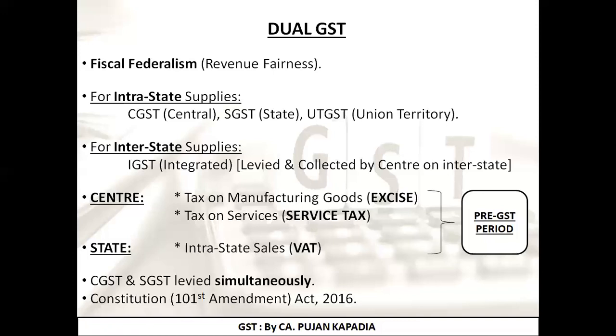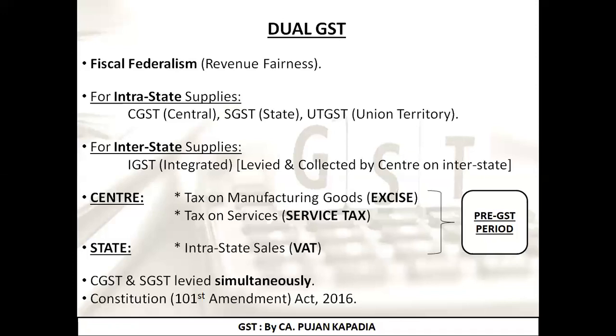In short, whenever I have converted all these particular taxes into one name, that is GST, I do not know how much amount should go to the center and how much amount should go to the state. As a result, as a government, I have implemented the concept of dual GST so that there can be a proper demarcation, a proper allocation of the tax collection between the central government's pocket and the state government's or union territory government's pocket.